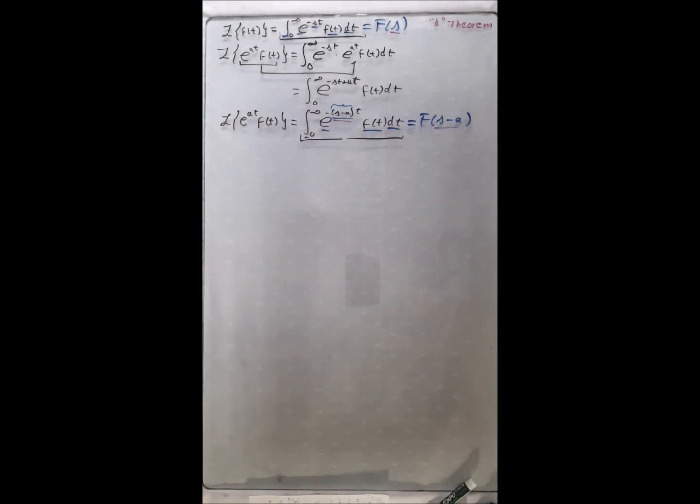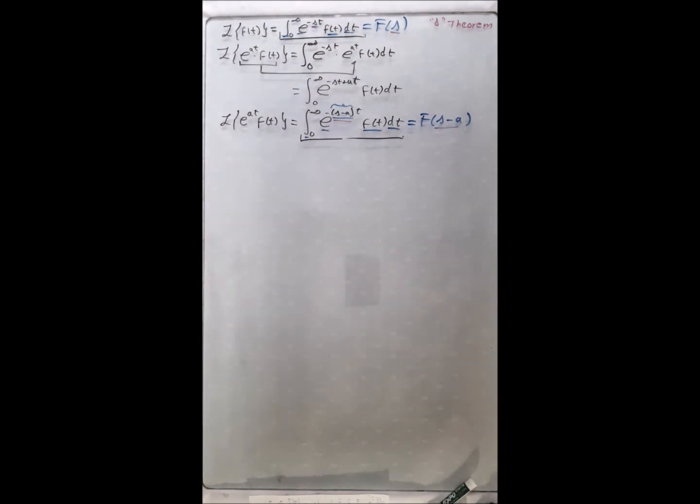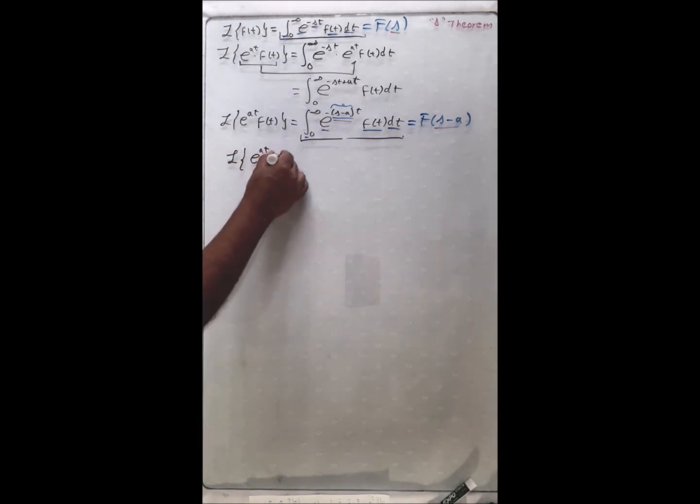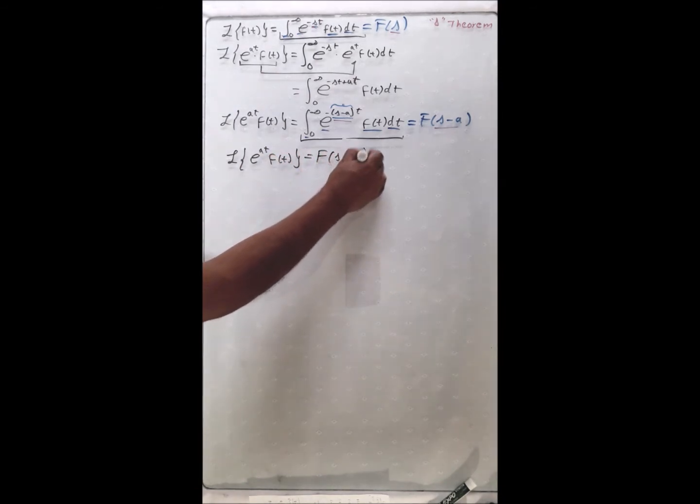And this is why it is called the translation on S theorem, because it's the same transformation F of s, but here it is just shifted by a. Okay, so the formula is the Laplace transform of the exponential of at times f of t is equal to just F of s minus a.